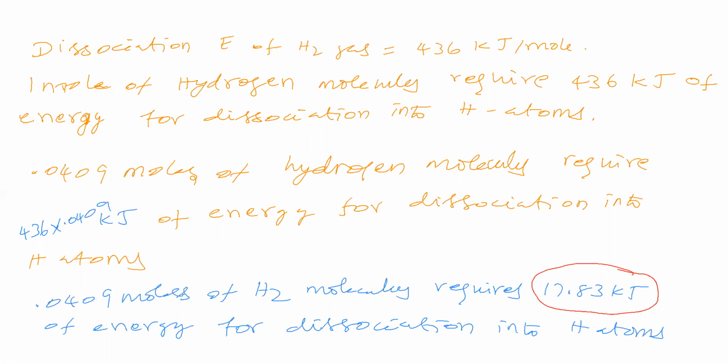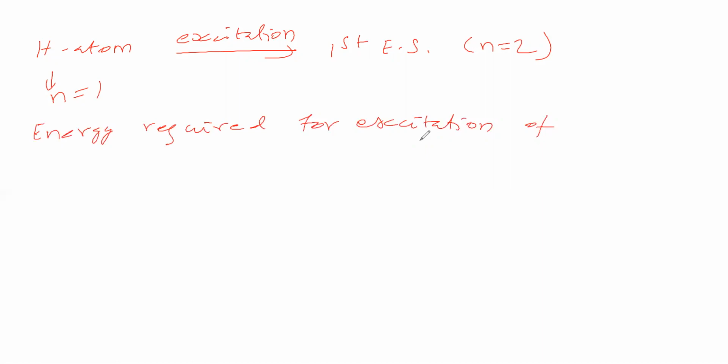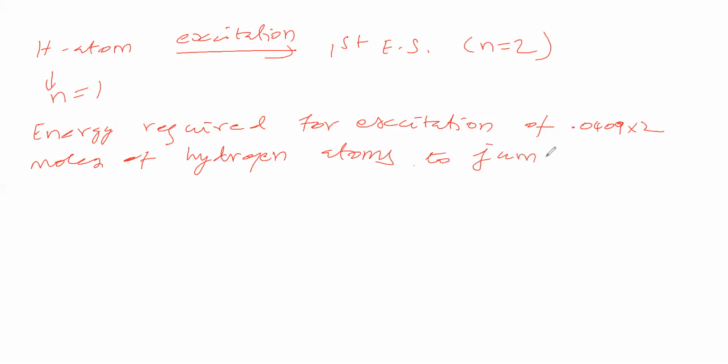Okay, into 2. So the energy required for excitation of 0.0409 into 2 moles of hydrogen atoms to jump from n is equal to 1 to n is equal to 2 is how much? For that we will take Rydberg's formula.